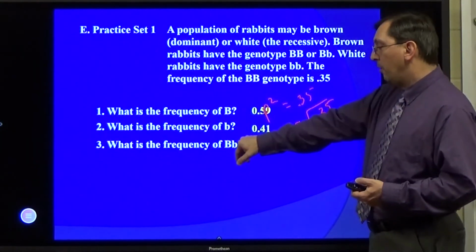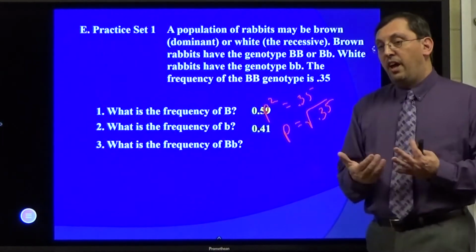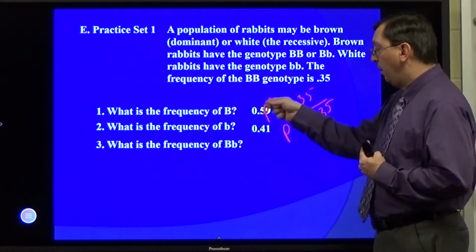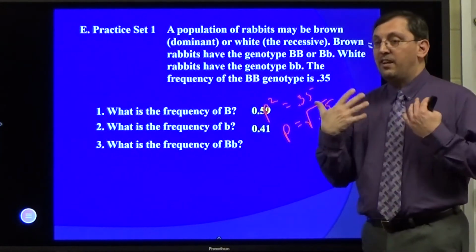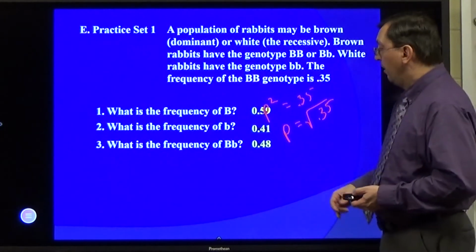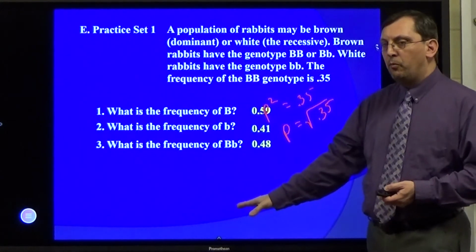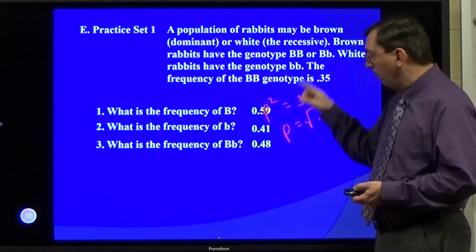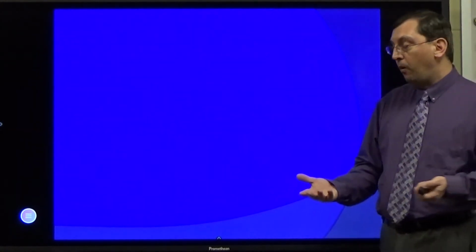So if I want to figure out the value of big B, little b, that's heterozygous. If I go back to my equation, that's the middle equation, it's 2pq. I know p, I know q, I take them times each other, I take that times 2, and for the answer I get 0.48. So I know 0.35 is this one, I know 0.48 is this one. I can just calculate my third one for little b by adding them together and subtracting from 1. Or I can take q squared and get the same answer. And that's how we get the third part of it.